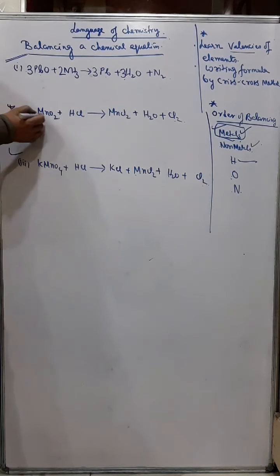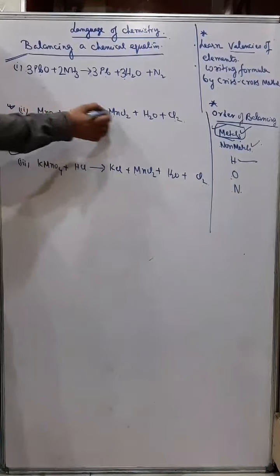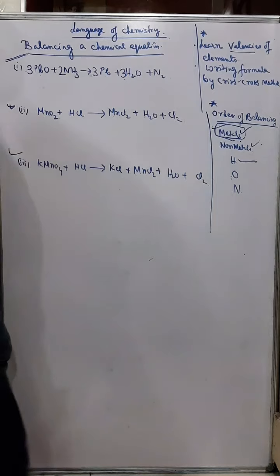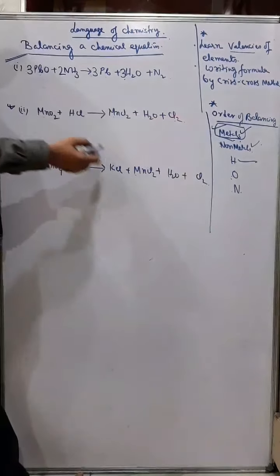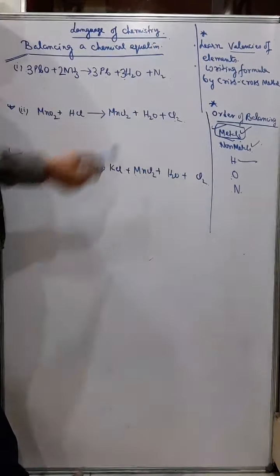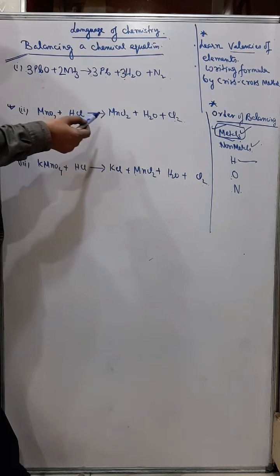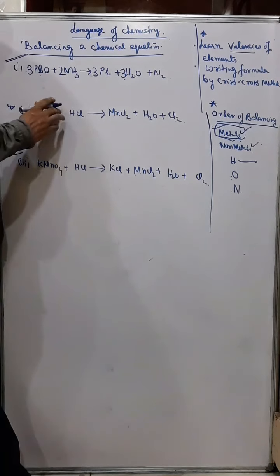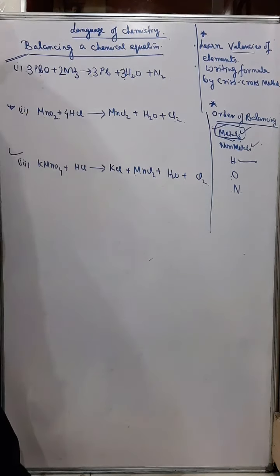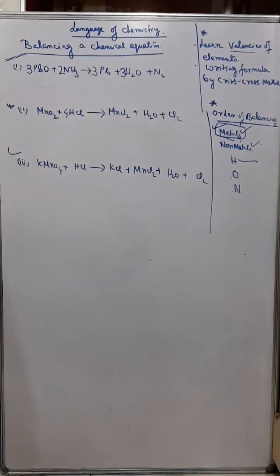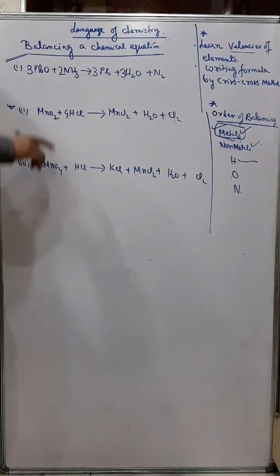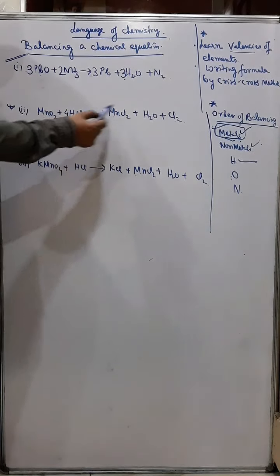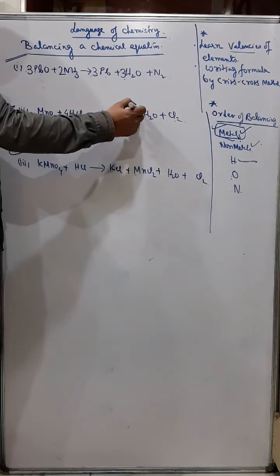Again, in the second example, you have manganese and manganese, these are metals. Manganese and manganese, it is a metal, already balanced. Then after metal, it is non-metal. So which non-metal do you have here? Chlorine. You can see chlorine is there. Here you have 1 chlorine, but here you have 2, and here you have 2. How much? 4 chlorine. So I will put here 4 and here 4. Now chlorine is balanced. After that, hydrogen comes. So here is 4 hydrogen, and here you have 2 hydrogen. So I can put here 2.